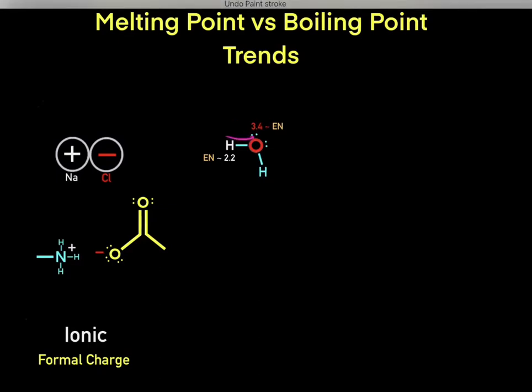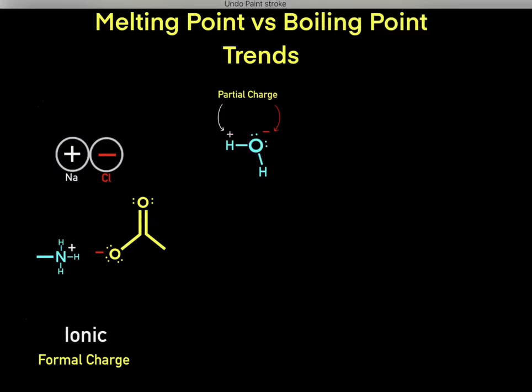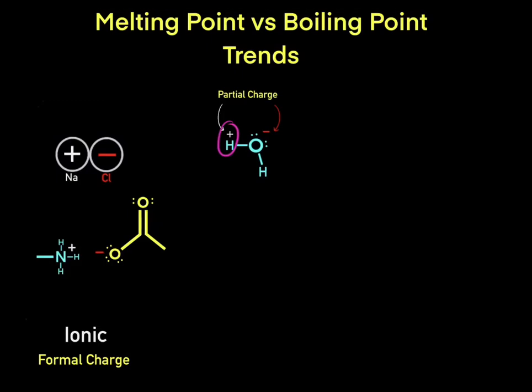So because this oxygen is pulling negative charge density towards it, the oxygen is going to have a partial negative charge. And because it was pulling negative charge density towards it, the hydrogen is going to lose negative charge, so it's going to have a partial positive charge, which makes sense. If this hydrogen is losing negatively charged electrons, it's going to have a partial positive charge.